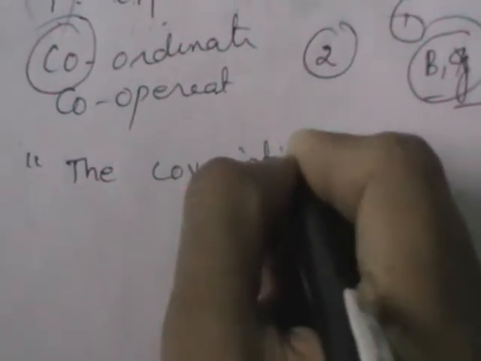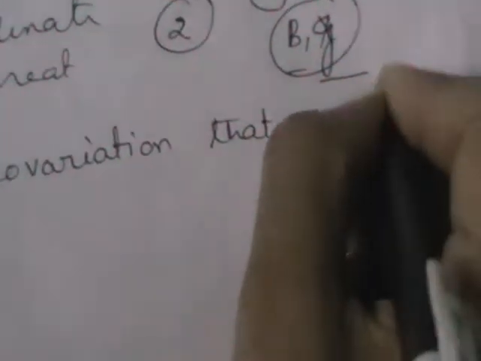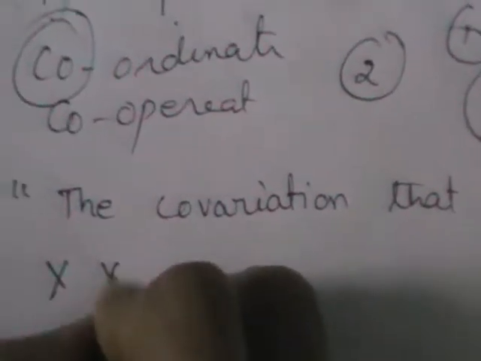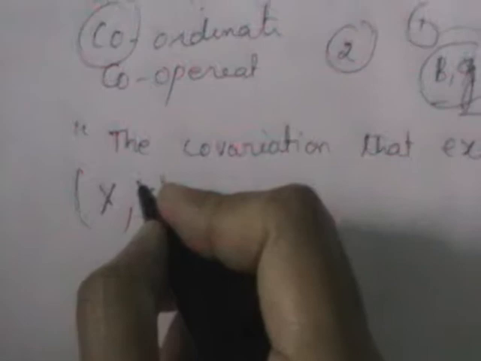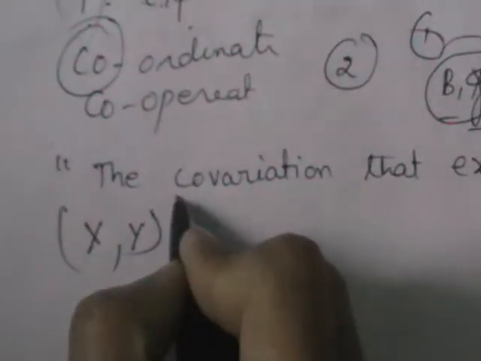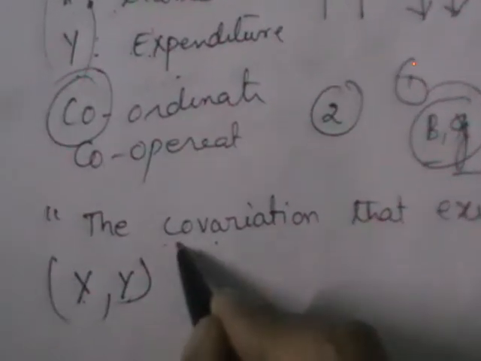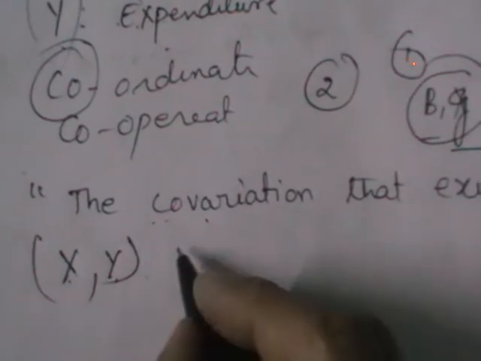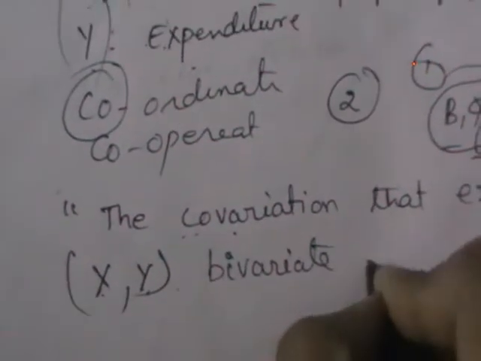The covariation that exists between two interrelated variables of a bivariate distribution is called correlation.